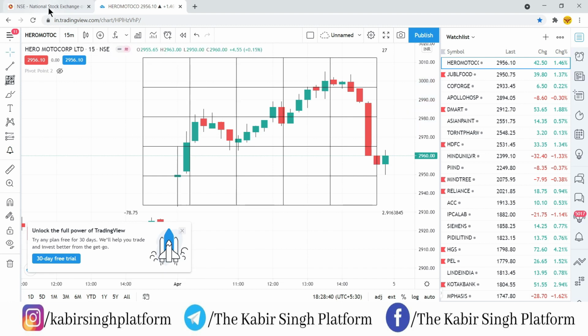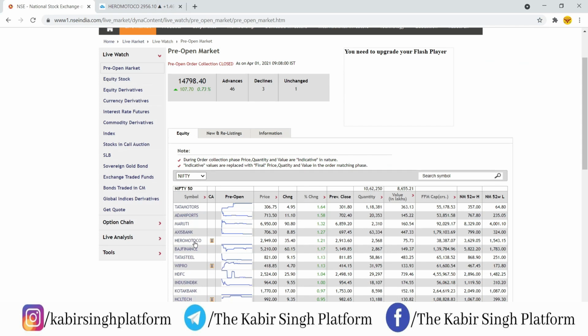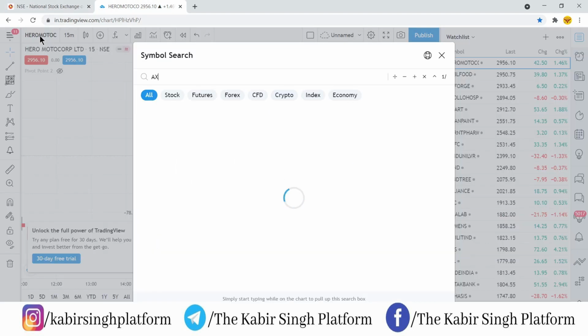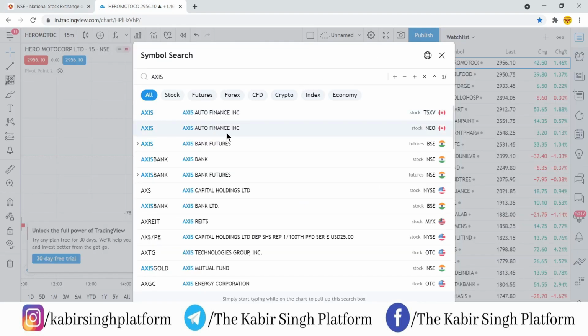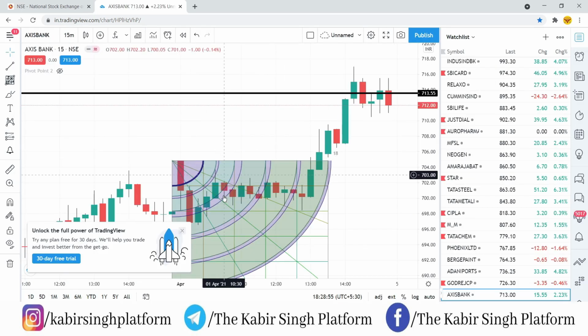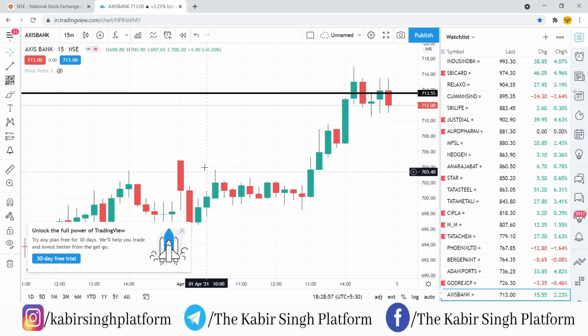Now we'll check out the next stock. The next stock in our list is Asian Paints. So the top 5 we are selecting, the next one is Asian Paints. In the meantime, I'll give you a little idea of how the strategy is working. I'll also show you a stock where it has gone into the sell side. So I'll just delete this.